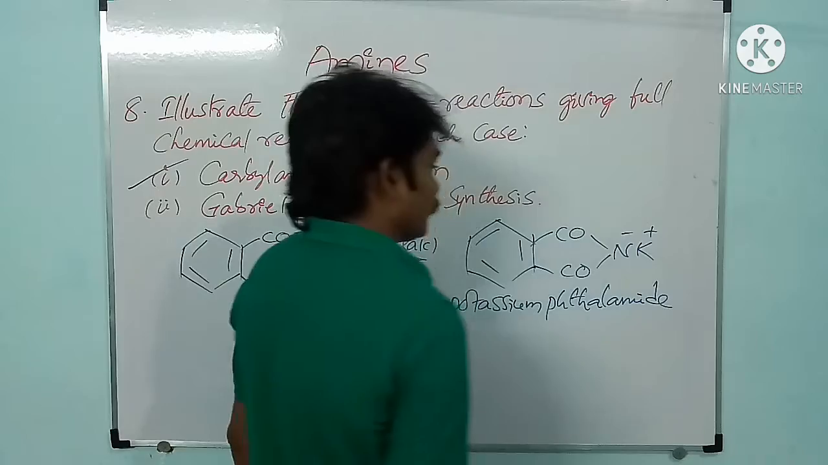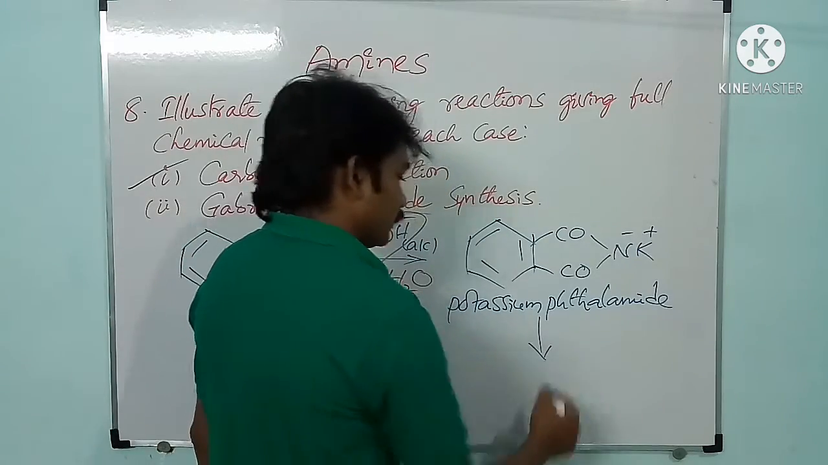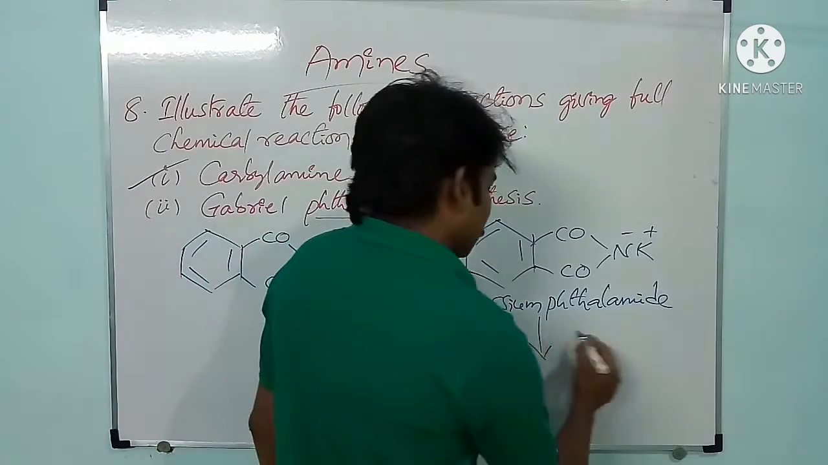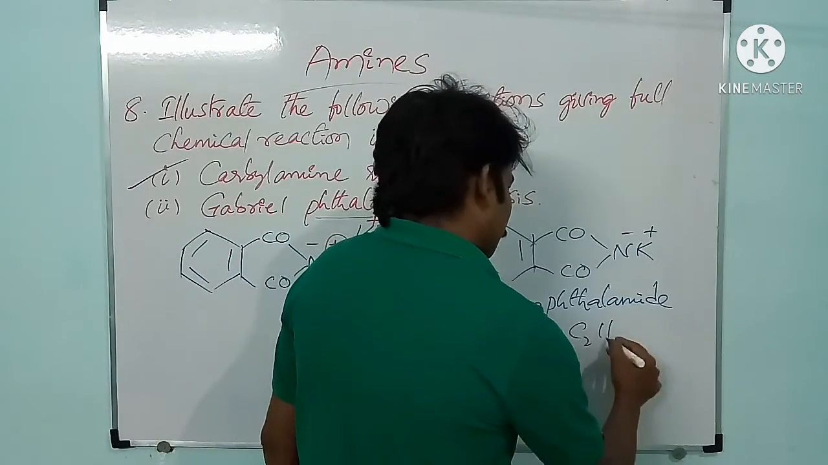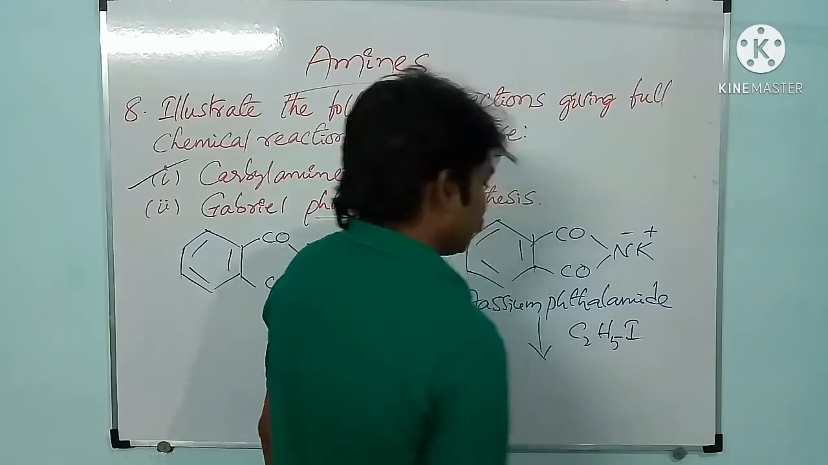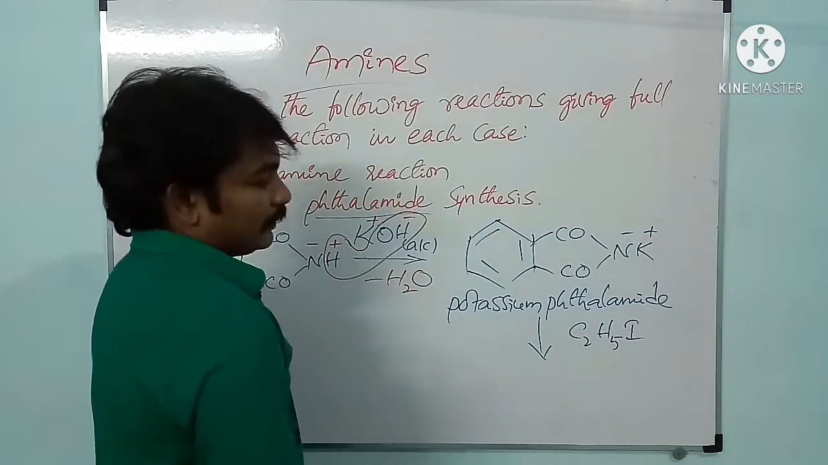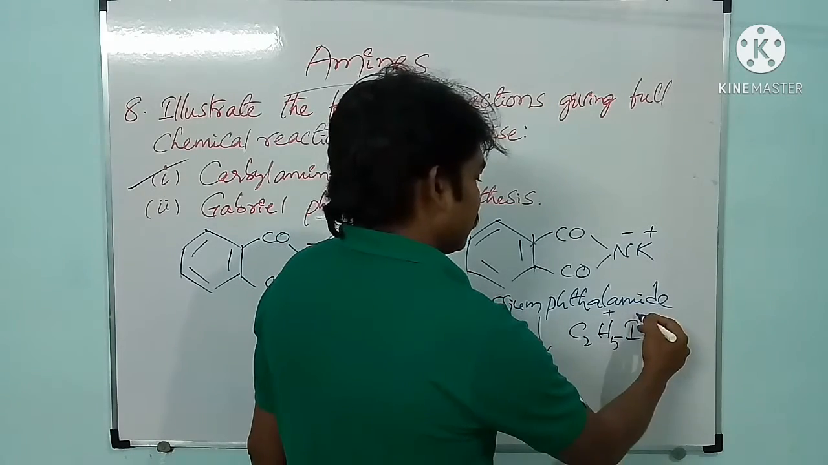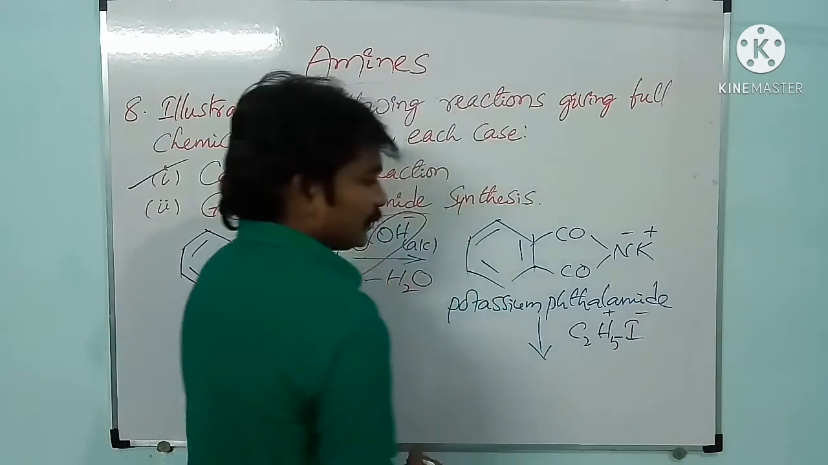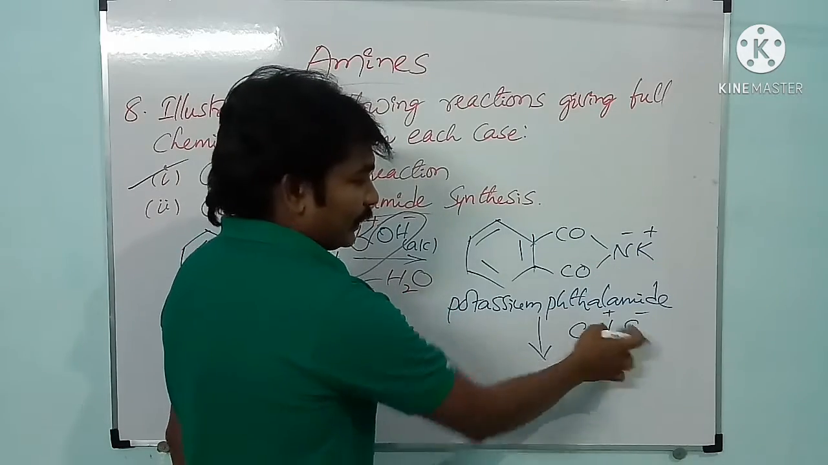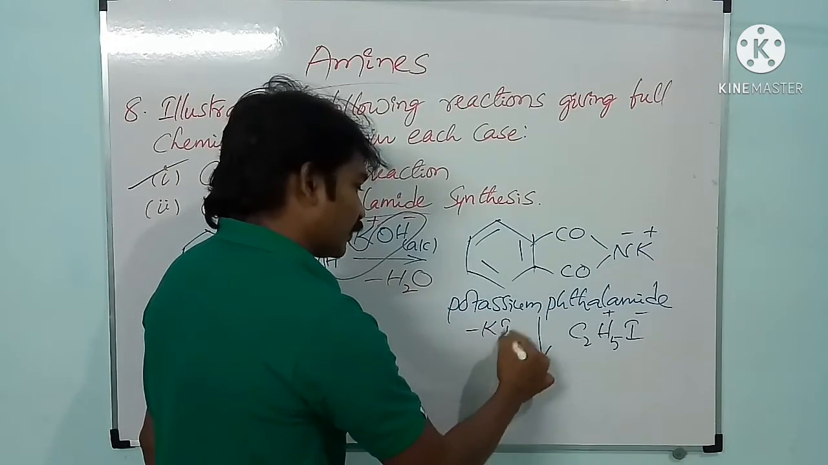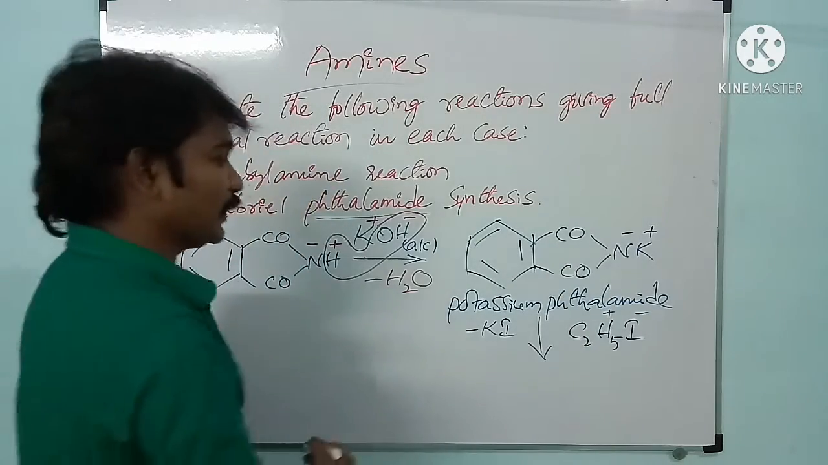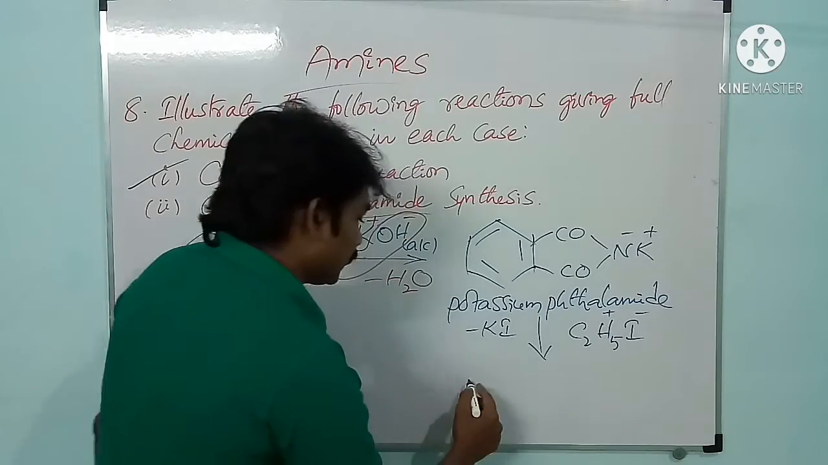See here, potassium phthalimide is treated with primary alkyl halide. Here I am taking ethyl iodide, C2H5I. C2H5 is a positive carbocation, and this one is I minus, and K plus joins with I minus, and it is removed in the form of potassium iodide, and K plus is substituted by C2H5. As a result, what will we get here?